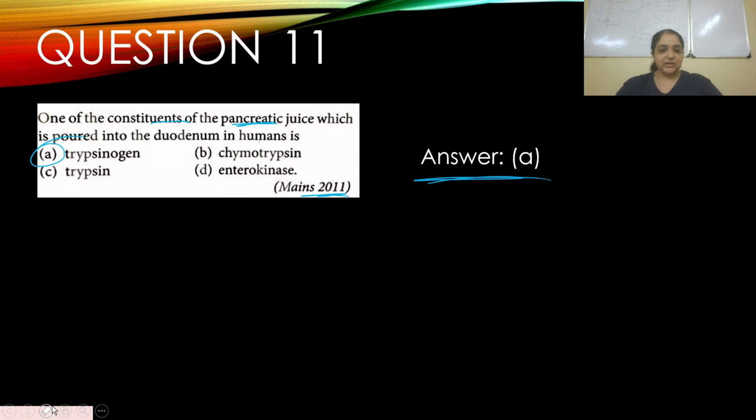Yeah, so clearly you can see here chymotrypsinogen is present in the pancreatic juice, not chymotrypsin. Trypsin also no, and enterokinase, like I told you, is secreted in the intestinal gut, the duodenum. Intestinal mucosa, sorry. Clear? Next question.